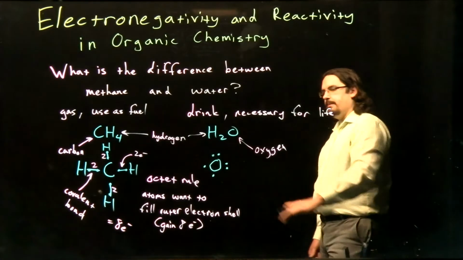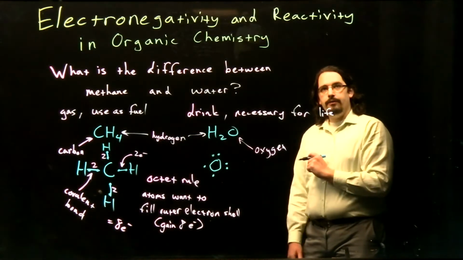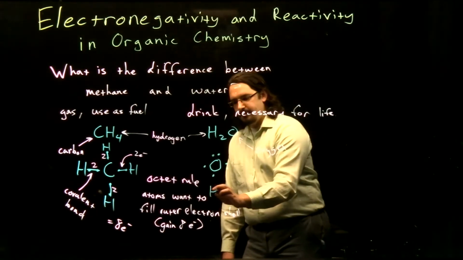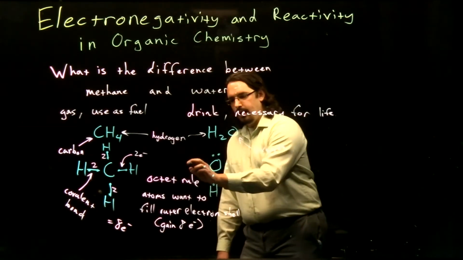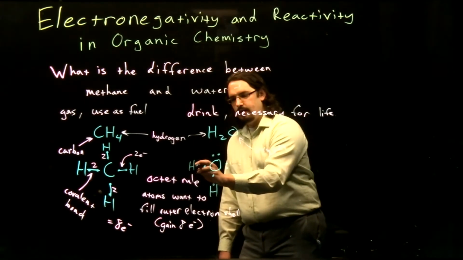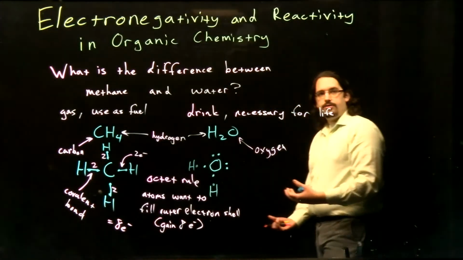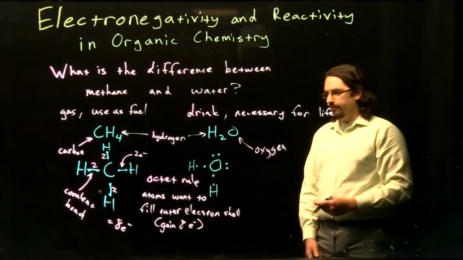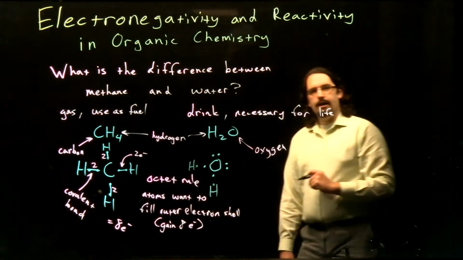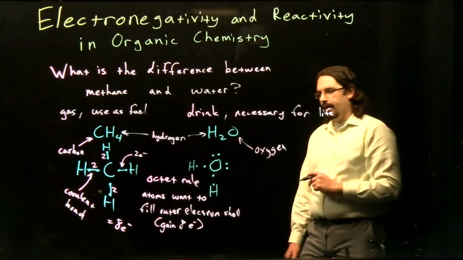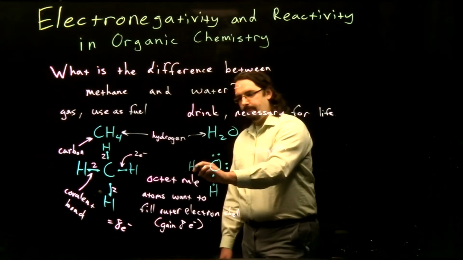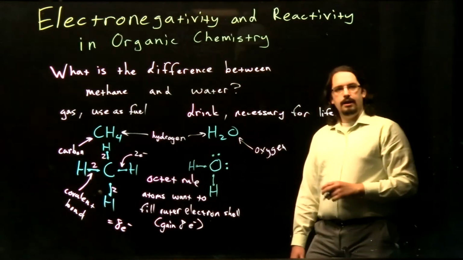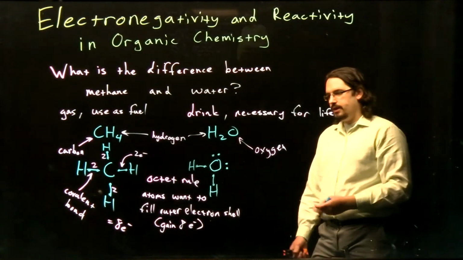If I go over here to my oxygen for my water molecule, so my oxygen will do the same as my carbon. I can take my hydrogens, and I want to share electrons with my oxygen in order to fulfill the octet rule and fill up that outer electron shell for my oxygen. I share these 2 electrons between each of my hydrogens and my oxygen.